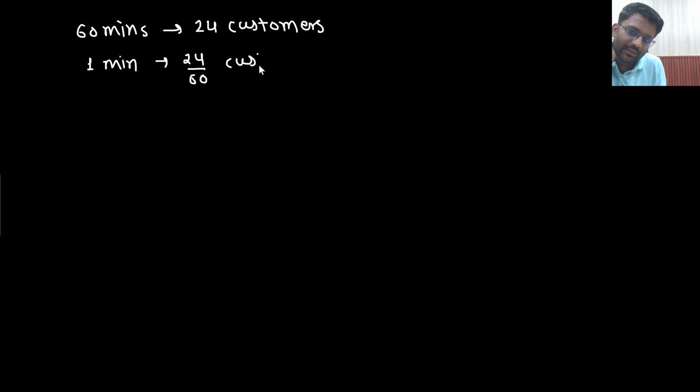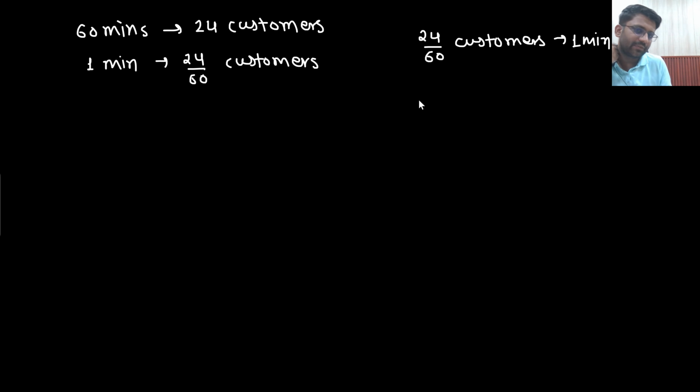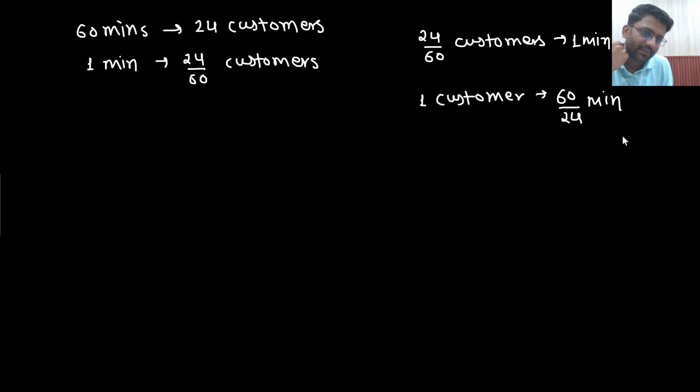So 24 by 60 customers are taking 1 minute. That means one customer would take 60 by 24 minutes. Say yes or no. Are you able to understand this point?